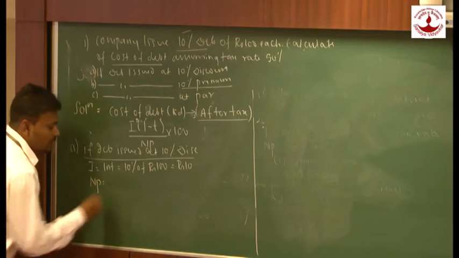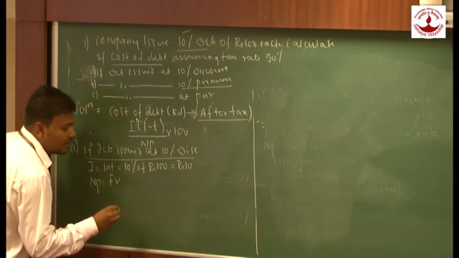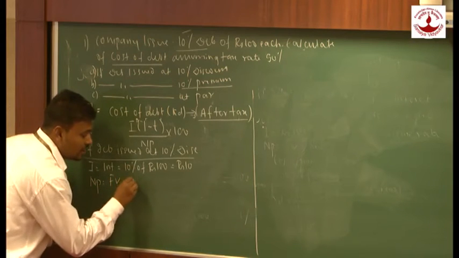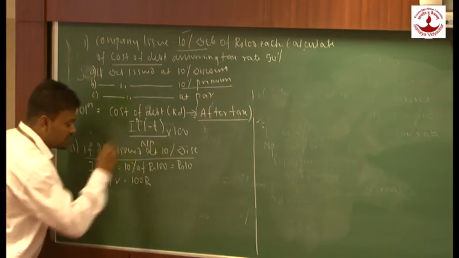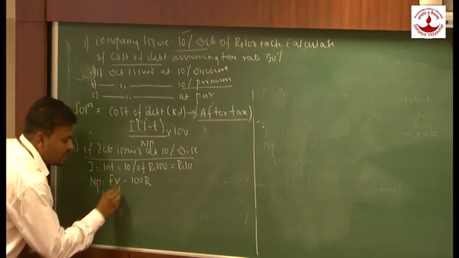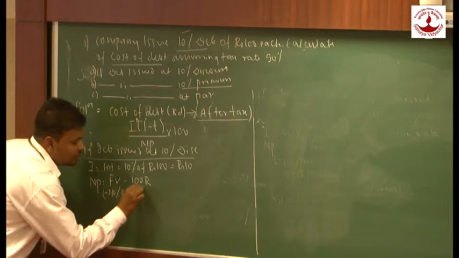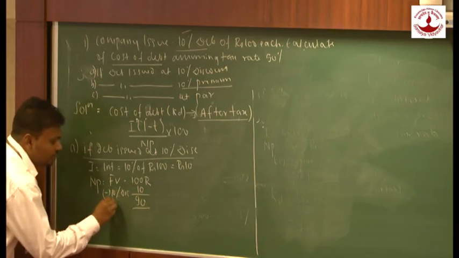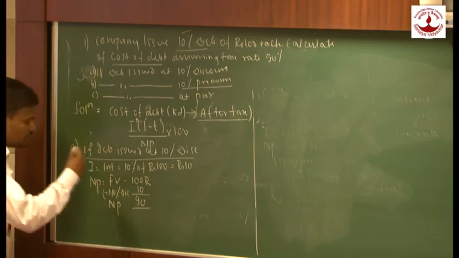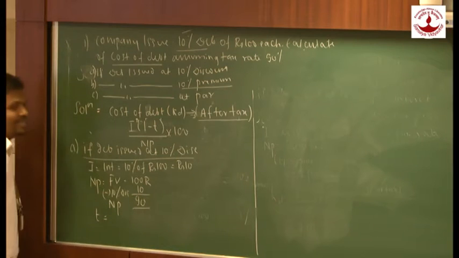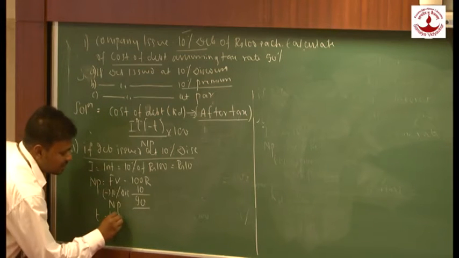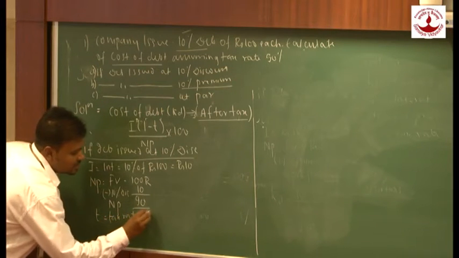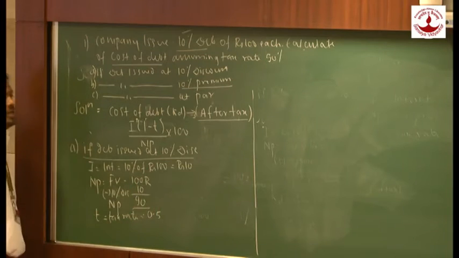What is my net proceed? Again here, I issued a debenture at 10% discount, so we are going to deduct the 10% discount. That is 100 rupees, 10% off, it will be 90. So my net proceed would be 90. There will be only one extra item added over here, that is tax. And what is my tax rate? 50%, and we can say 0.5.